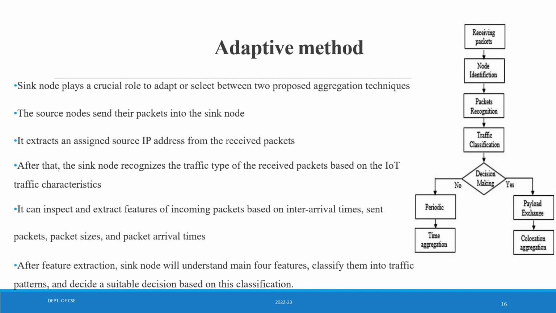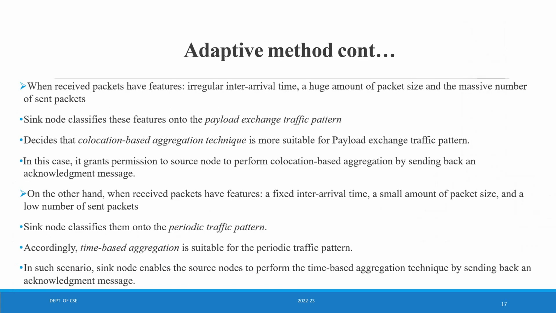Now coming to the block diagram, here you see receiving packets, that is the first step, then node identification, packet recognition and traffic classification, and the decision is made by the sync node. If the decision is yes, it moves to payload exchange. When all of the above blocks are satisfied and the decision made is yes, it moves to payload exchange, which proceeds with collocation aggregation. If not, it moves to the periodic time method, and the time aggregation method is followed.